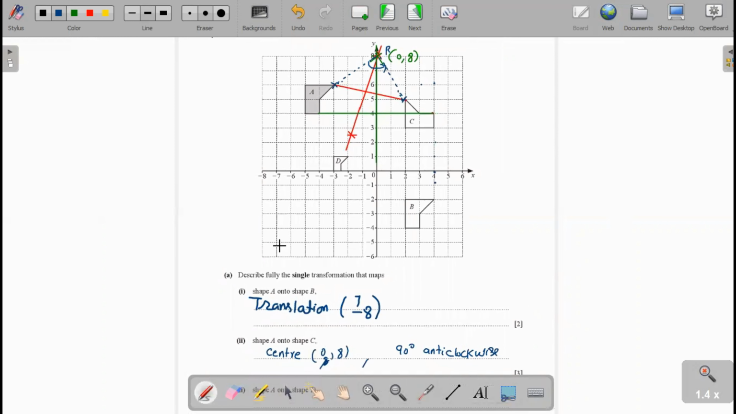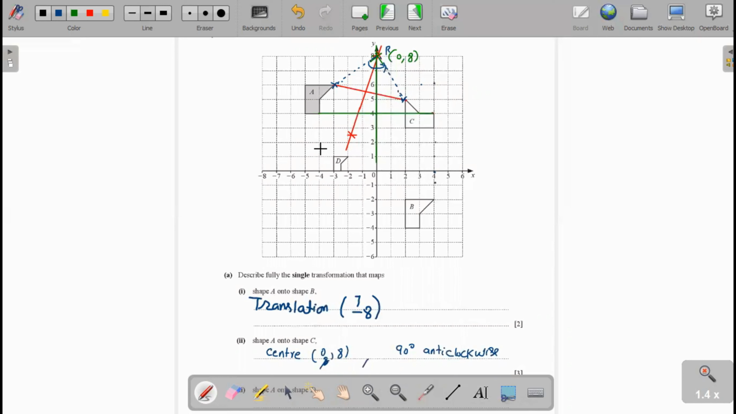Shape A onto shape B. A to B. You see here, this shows that this is the enlargement figure. The object, shape A, is diminished at B. Therefore, this is the enlargement. Now the enlargement: firstly, we have to find the center of enlargement.